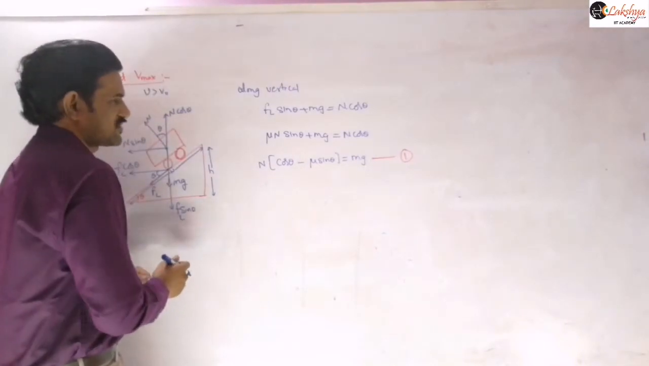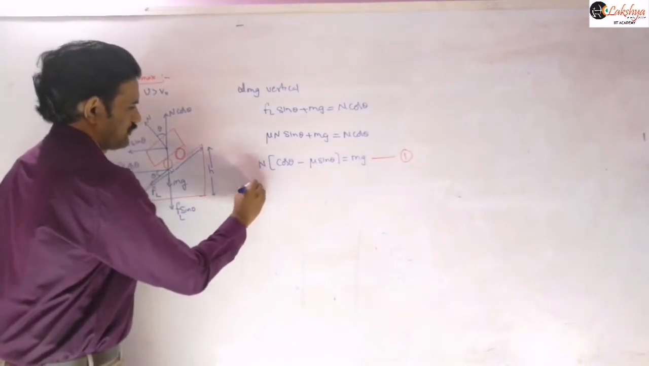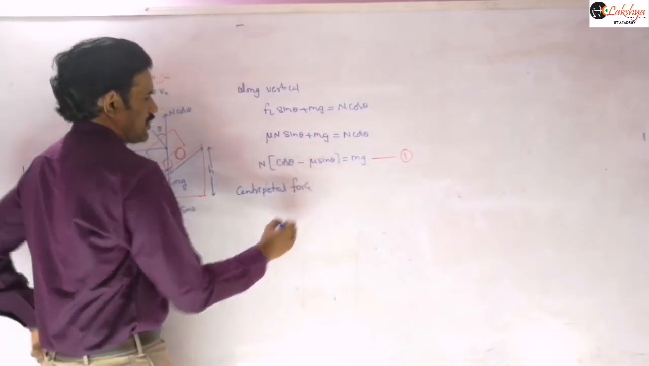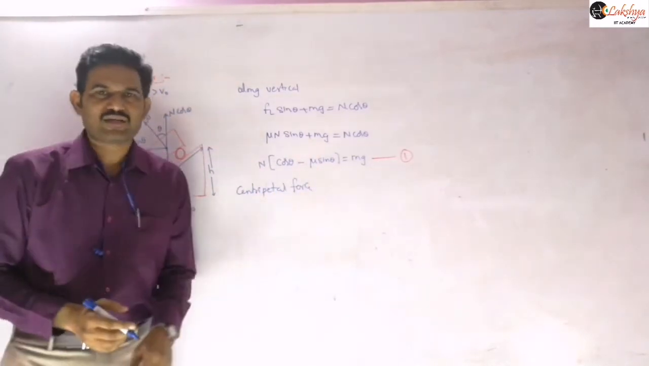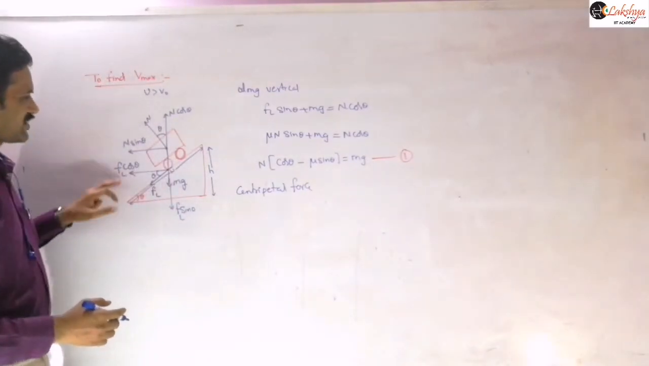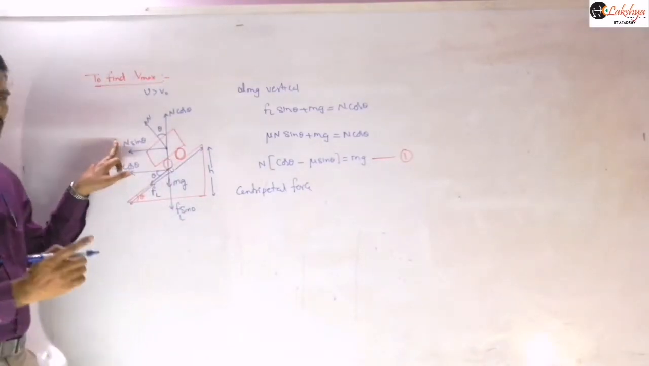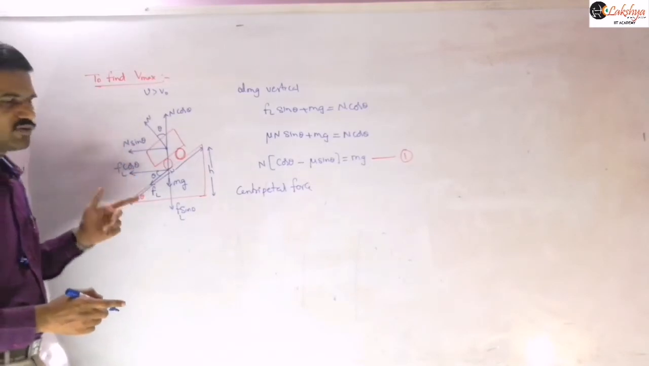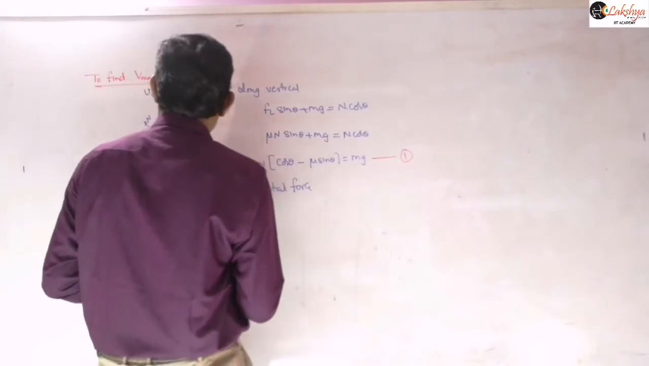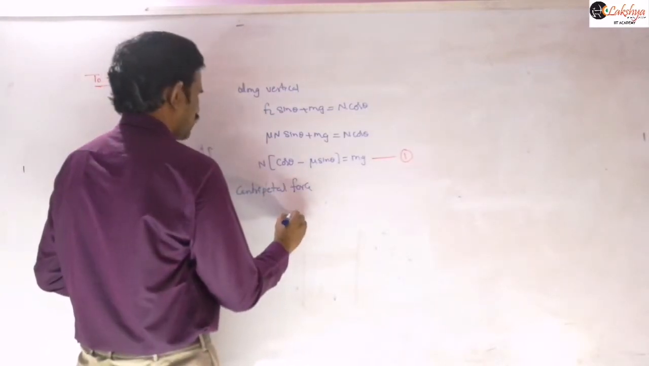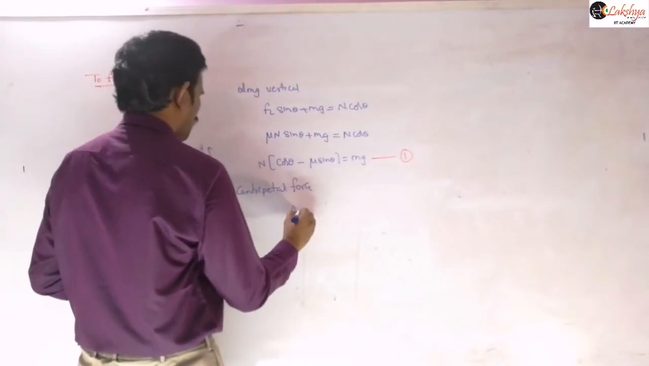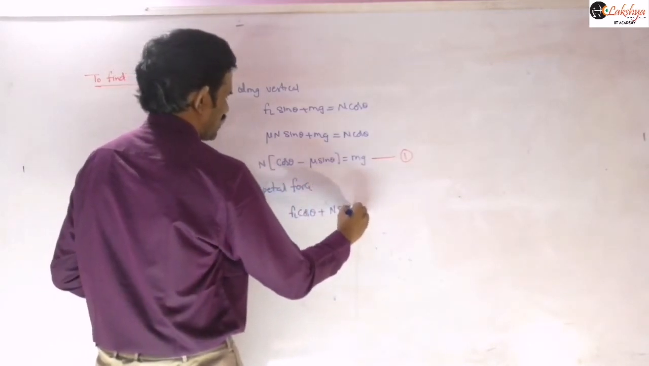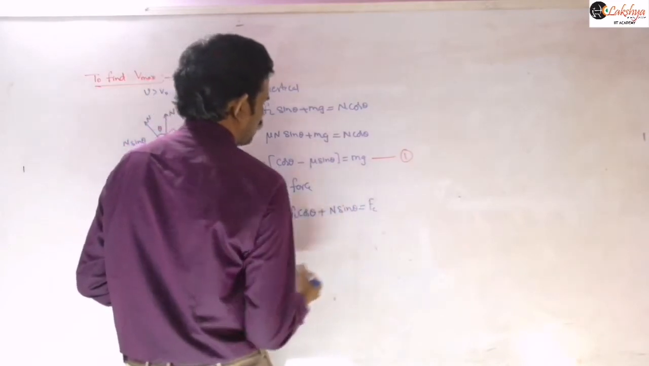Now I am writing the centripetal force equation here. The centripetal force is provided by these two components: the normal reaction component N sin theta and the friction component F cos theta. Both provide the centripetal force because both are in the same direction. So what we can write here is FL cos theta plus N sin theta, which together provide the centripetal force.